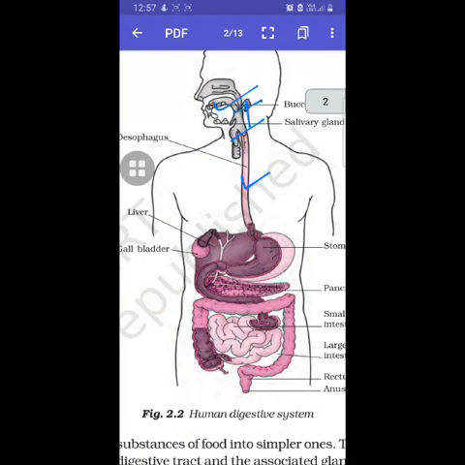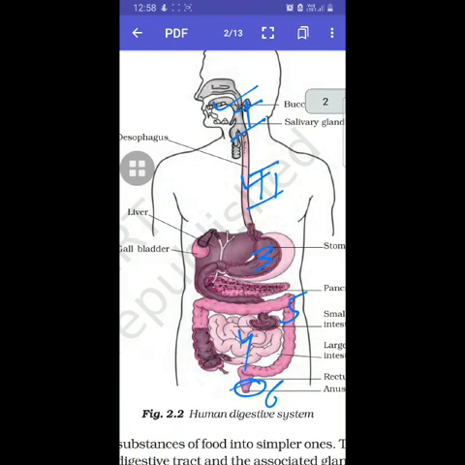Third is stomach. Fourth is small intestine. Fifth part is large intestine. And last and the sixth part is the anus, through which the undigested food is expelled out.